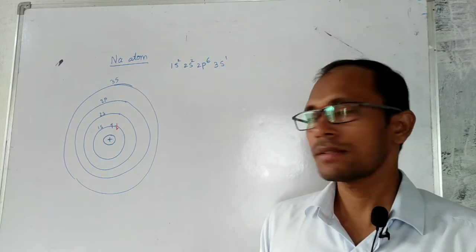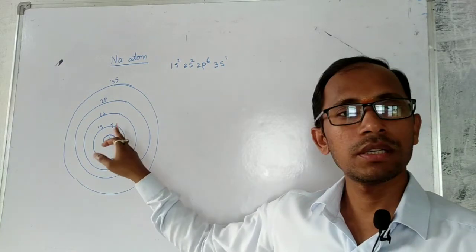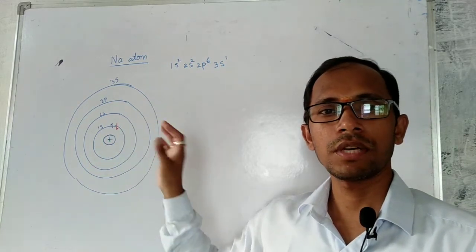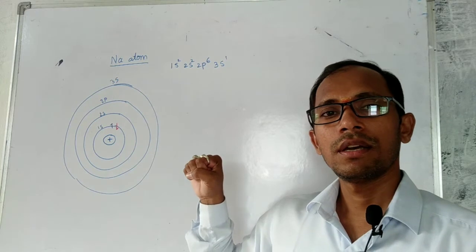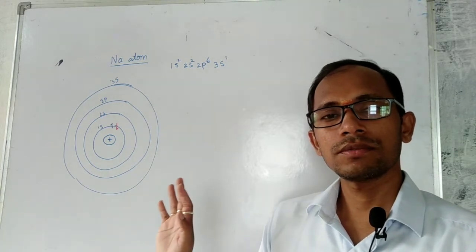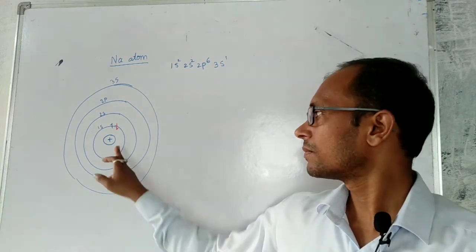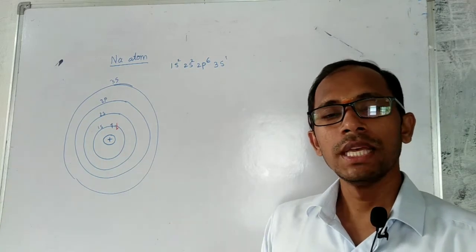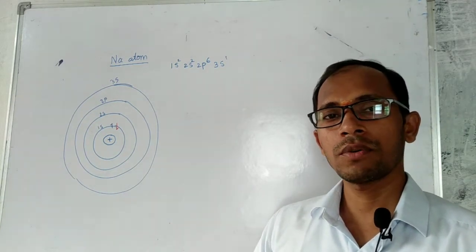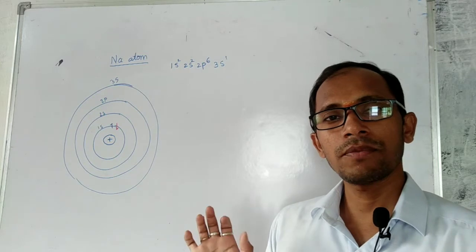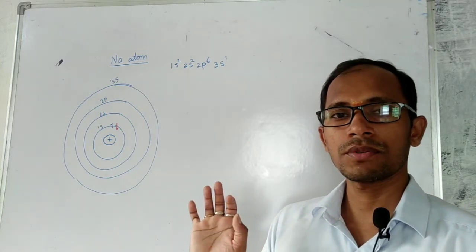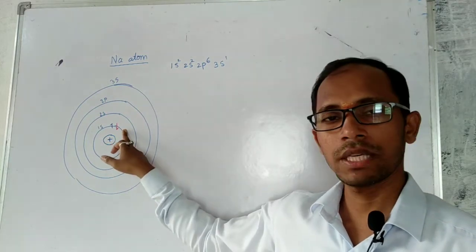Otherwise, obviously the electron would go into the nucleus. So it tries to oppose that attraction force. Whatever force the nucleus is pulling with, the same force the electron is opposing with. Both are the same, so it is stable over there.